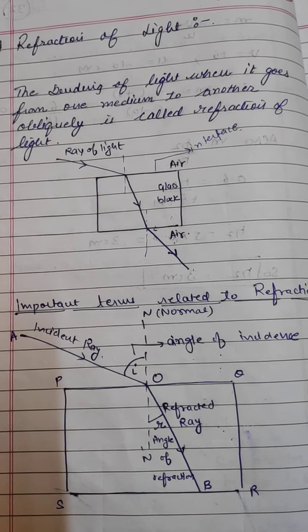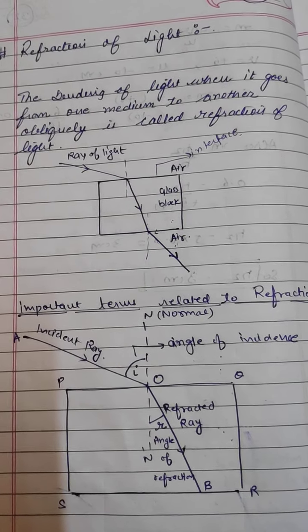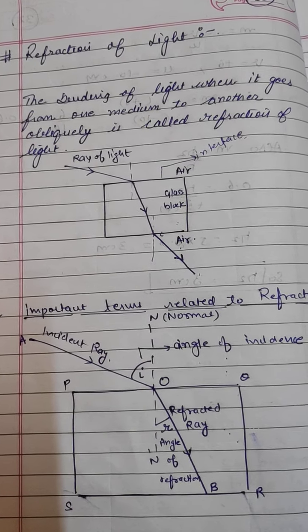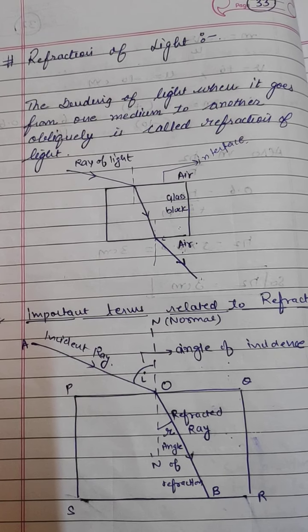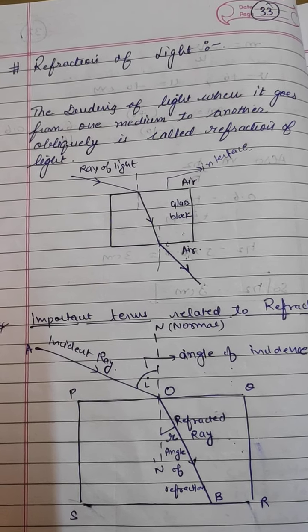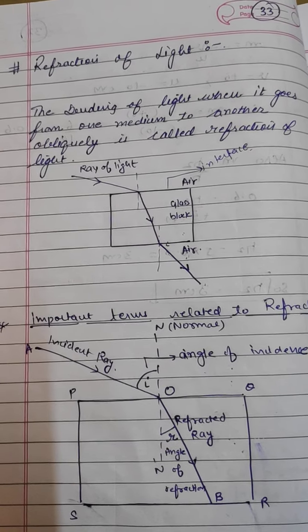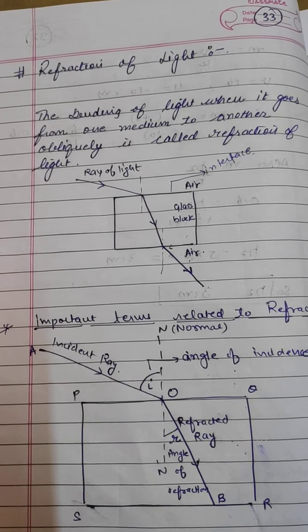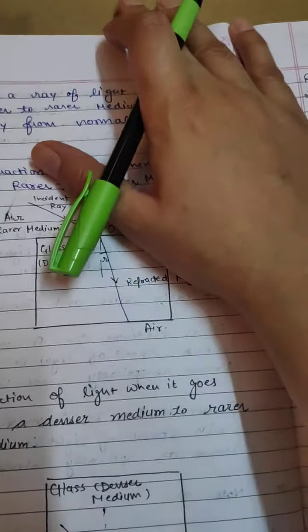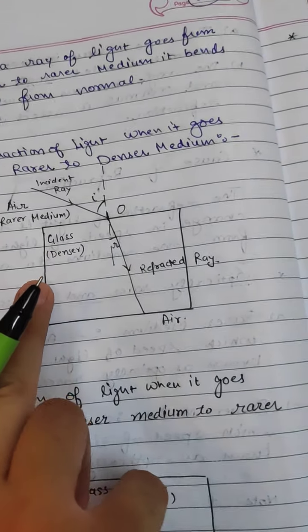Let's discuss some points which are very important in refraction. The first point is, when our ray of light goes from rarer to denser medium, it bends towards the normal. You can see these are rules and you have to learn these rules. Let's discuss it with the help of a diagram. So this is the diagram.